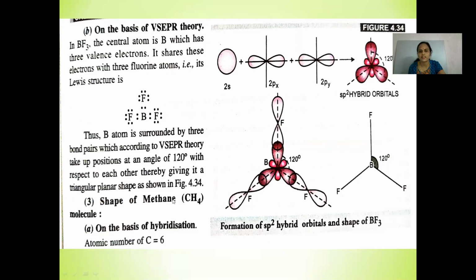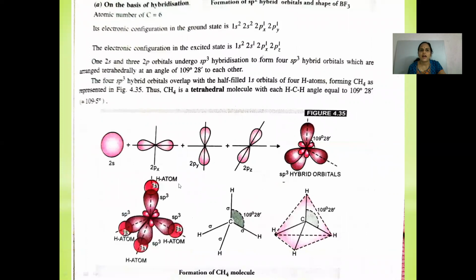The atomic number of carbon is 6 and its electronic configuration in the ground state is 1s2, 2s2, 2px1 and 2py1. The electronic configuration in the excited state is 1s2, 2s1, 2px1, 2py1, 2pz1. 1 s and 3 p orbitals undergo sp3 hybridization to form 4 sp3 hybrid orbitals, which are arranged tetrahedrally at a bond angle of 109 degrees 28 minutes to each other.